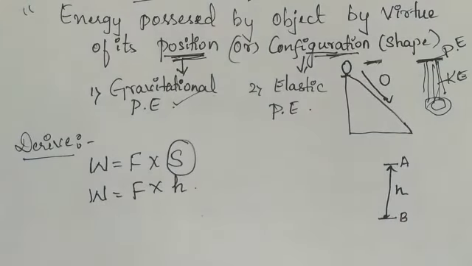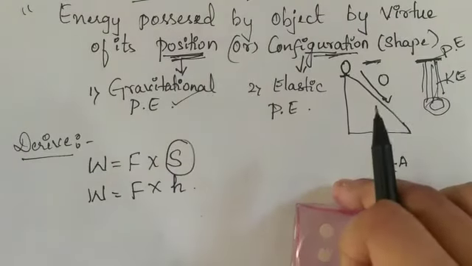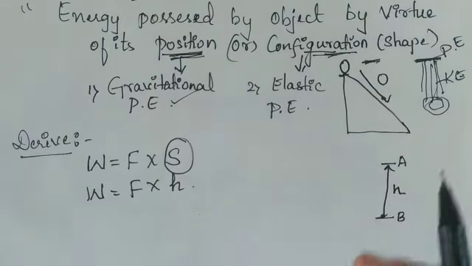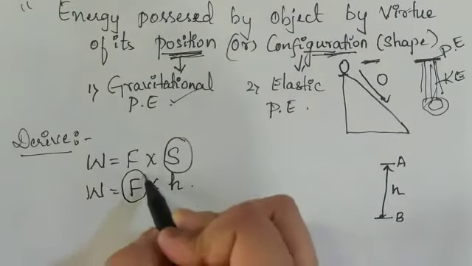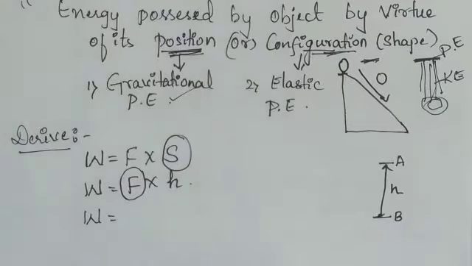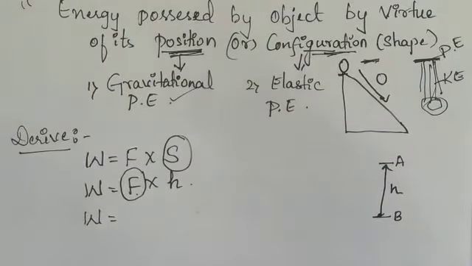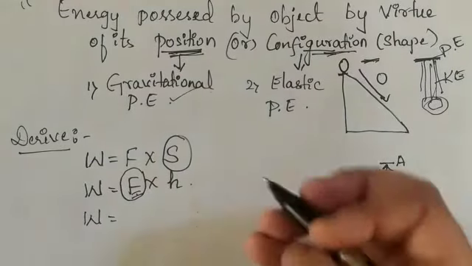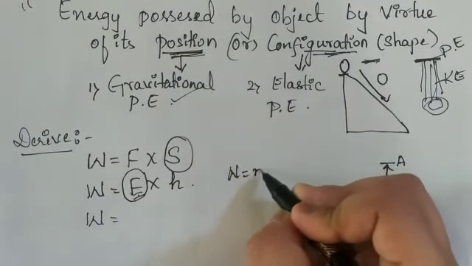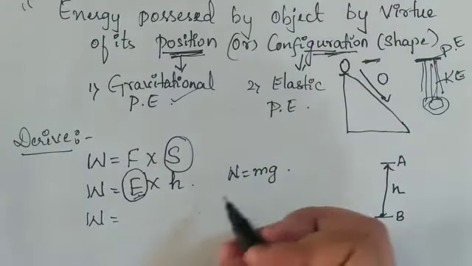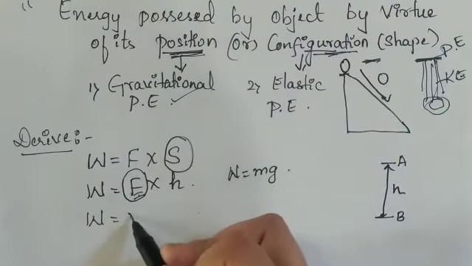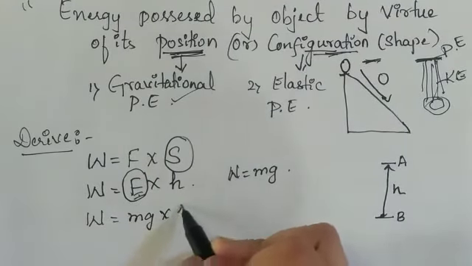I am applying a force against gravity, so the force of gravity is nothing but the weight of the object. I can write F as the weight of the object. Since weight W equals m into g, I'll write in place of F, m into g into h.